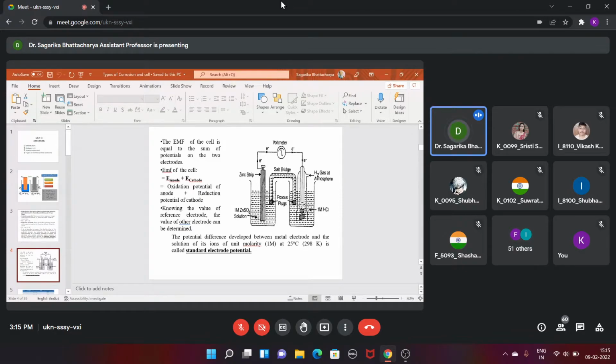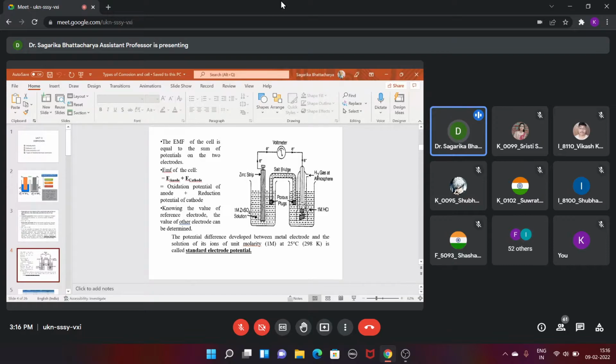To make it a standard protocol, the temperature is 25 degrees centigrade, and the pressure is also fixed. For calculating all these things, the value comes to 0.059. That comes from, I forgot.